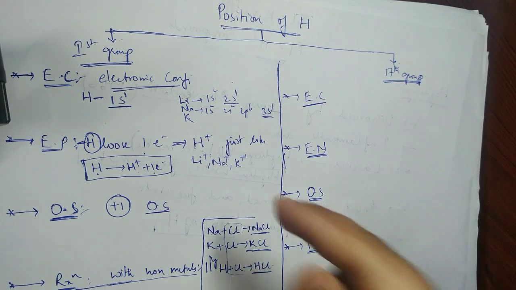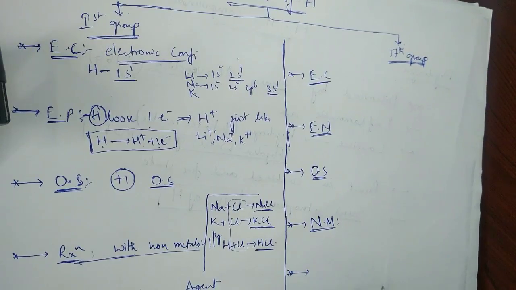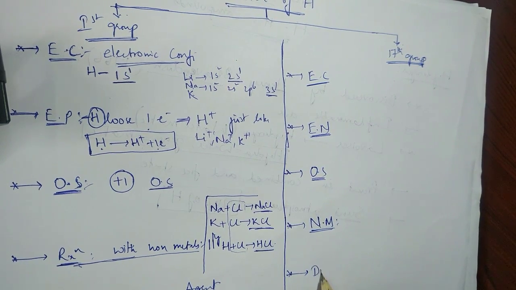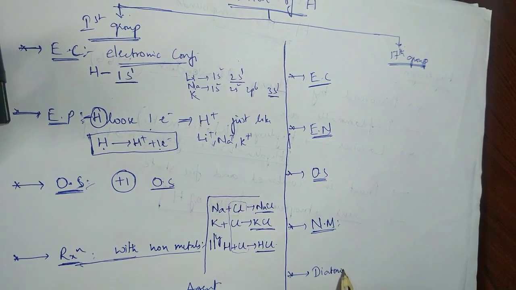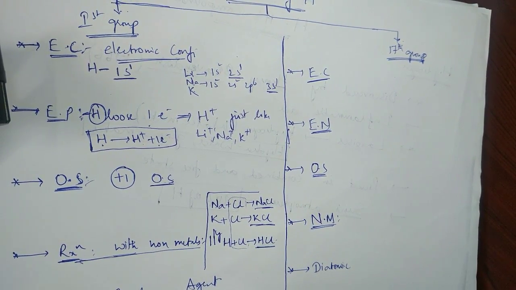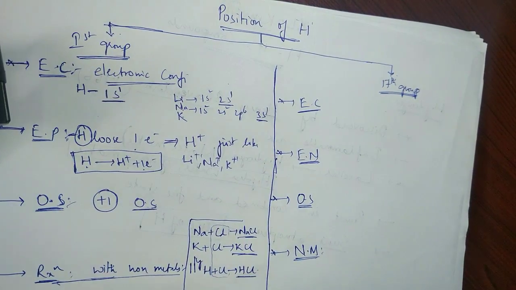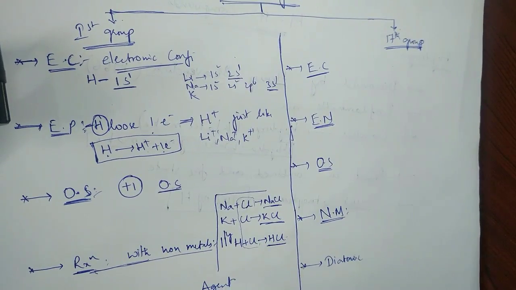And lastly, the diatomic nature. Apart from this, I'll put one more point, that is ionization energy. So these are the points that support hydrogen being a 17th group element.